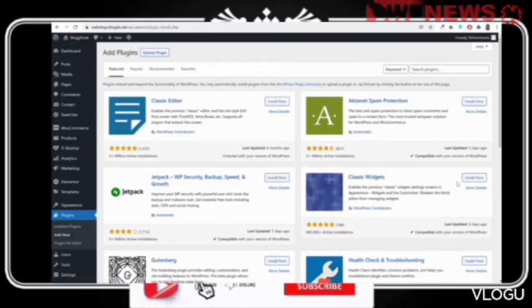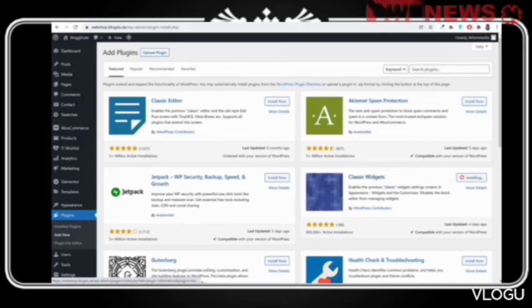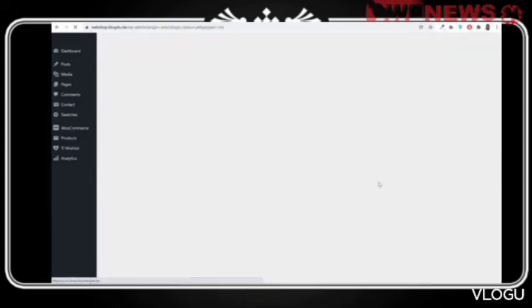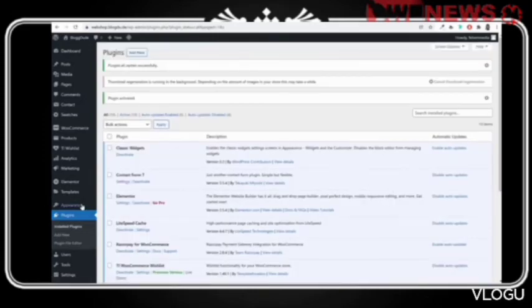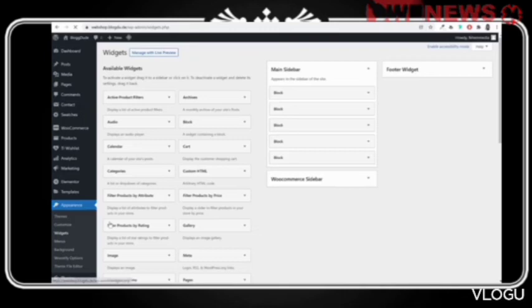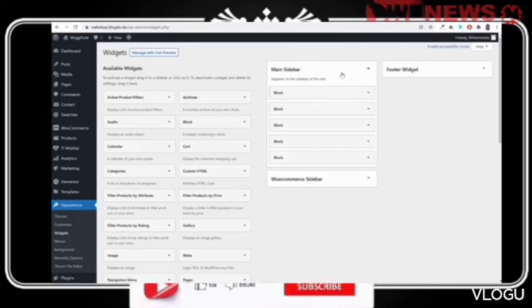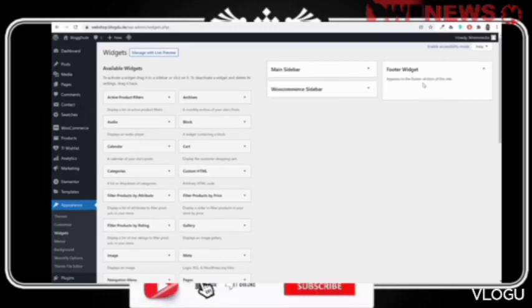You'll see right at top here, you don't even have to search for that. As you can see, this is very famous, very popular, 800,000 active installations. Install this plugin, classic widgets. This will replace this modern widget with the classic one, which is a much better one, and activate it. Again, if you go to the same page, appearance widgets, you will see this page will look very different. Right now we want to fix the footer first.